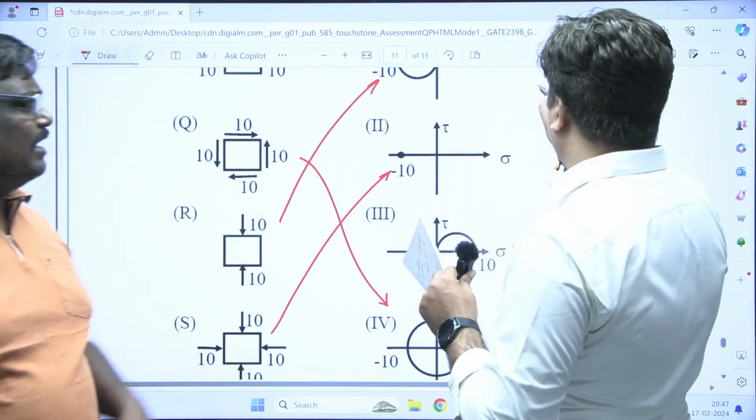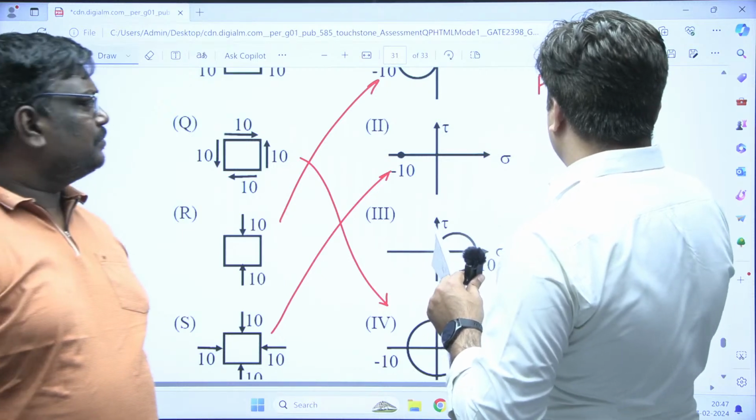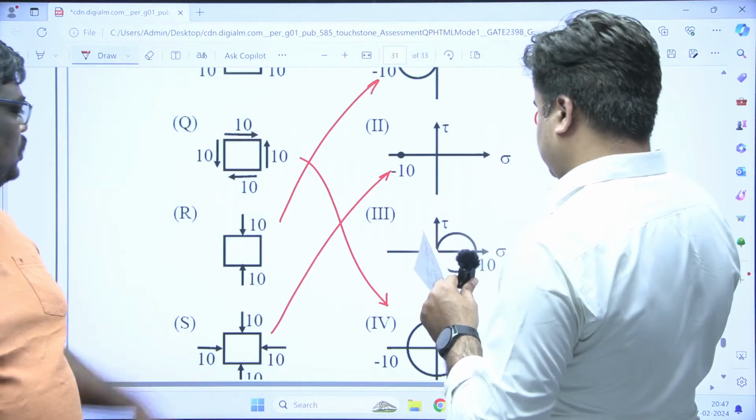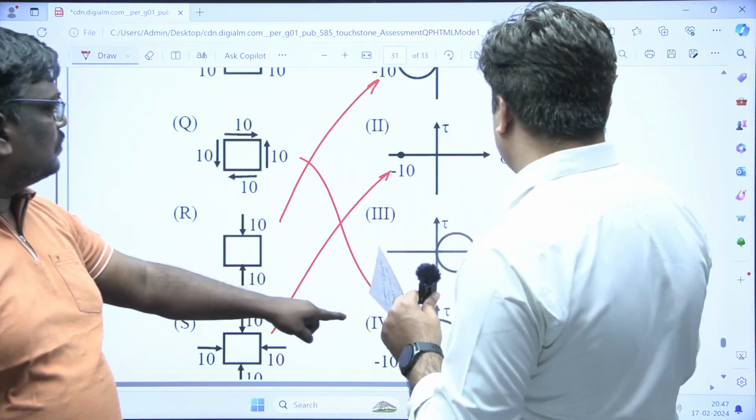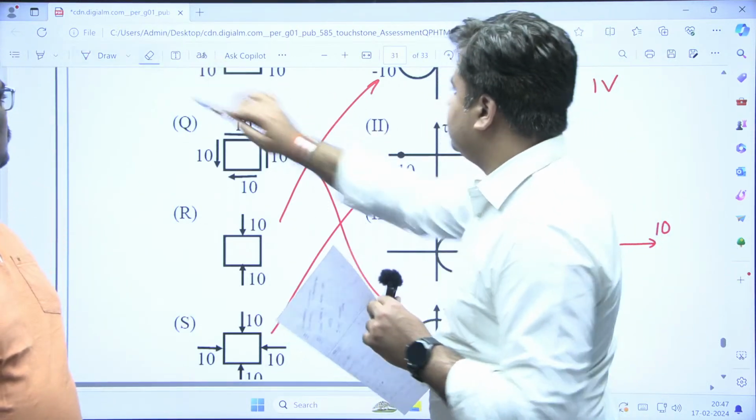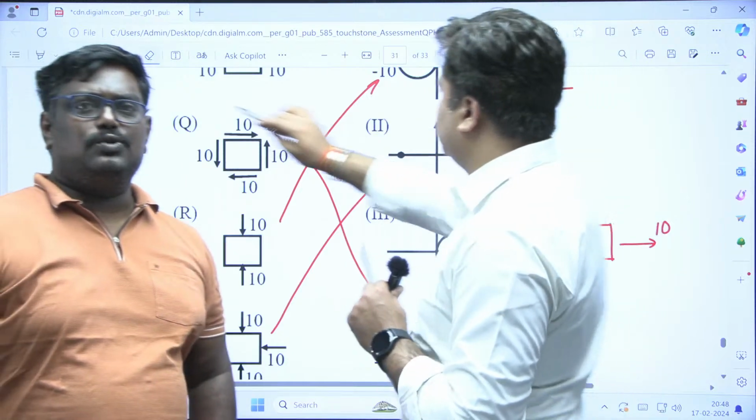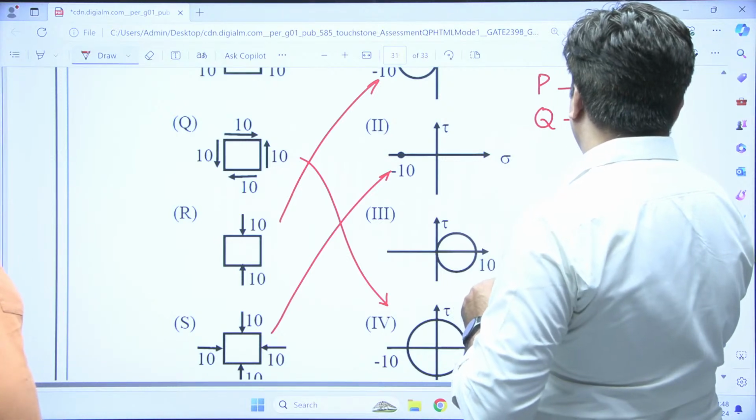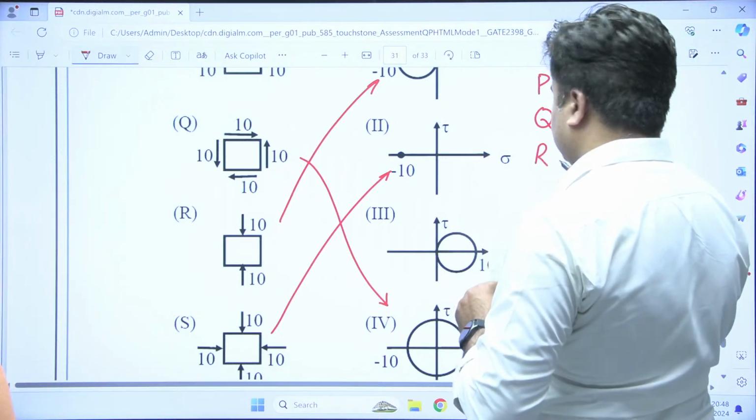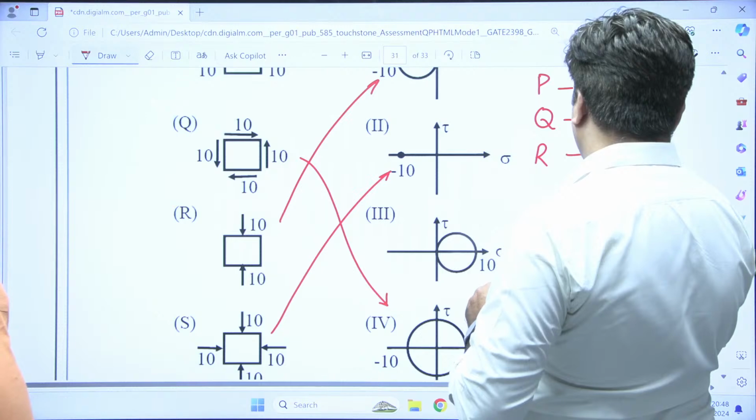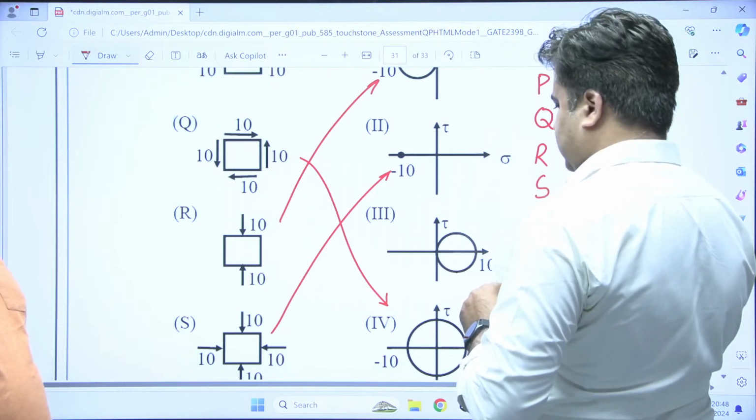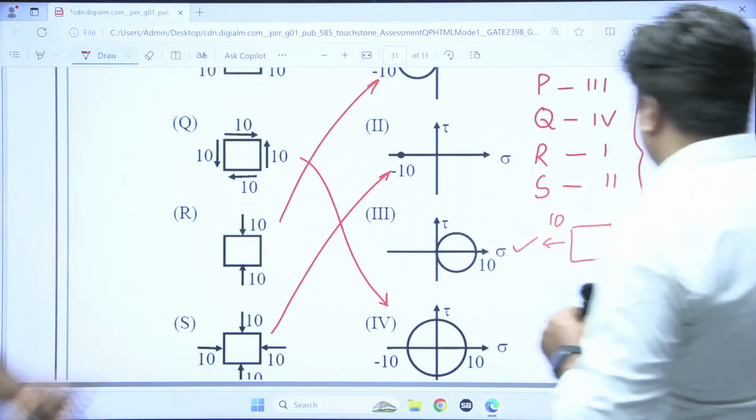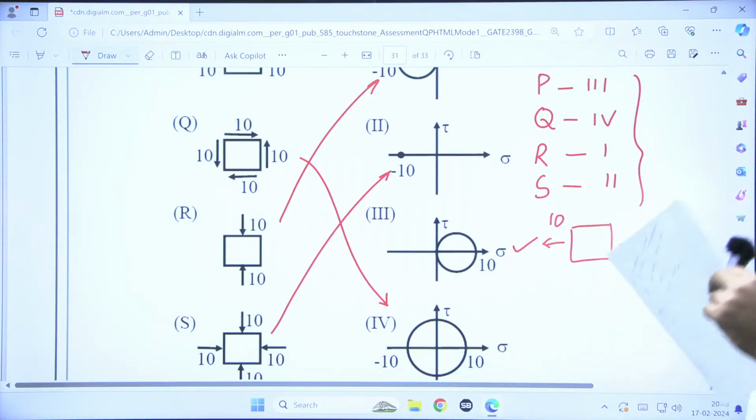We have seen these match-the-following questions. So P is 3, Q is 4, then R is 1, then S is 2. So this is the correct match for this question, right?